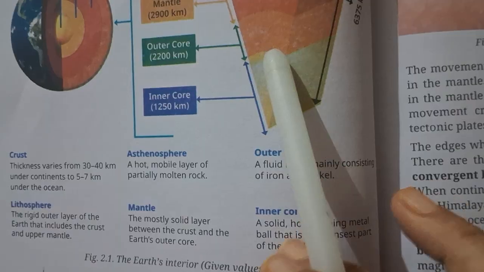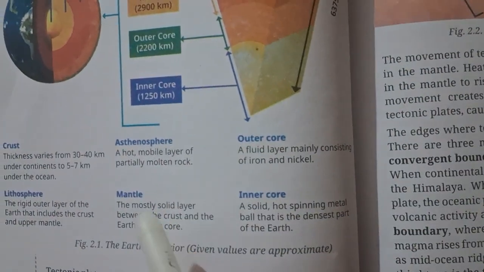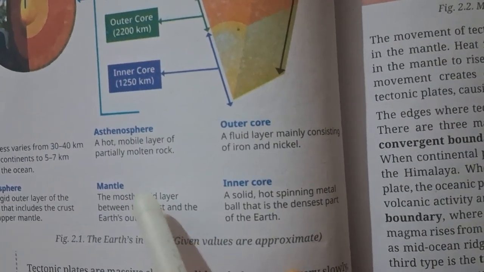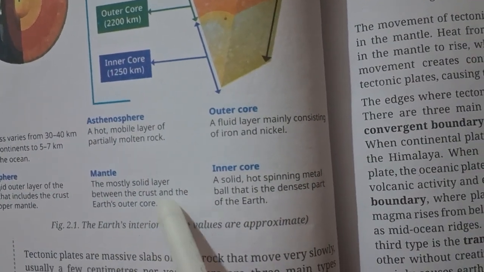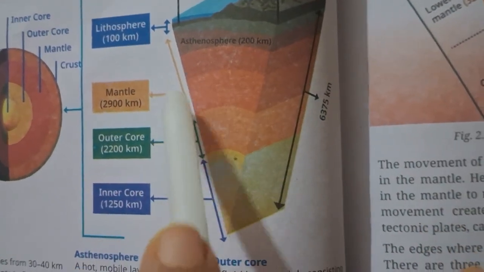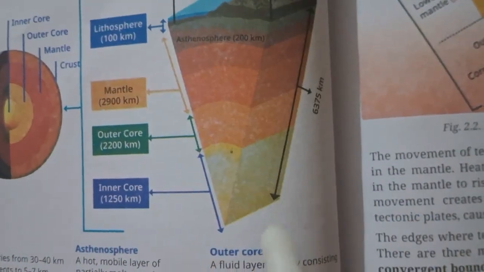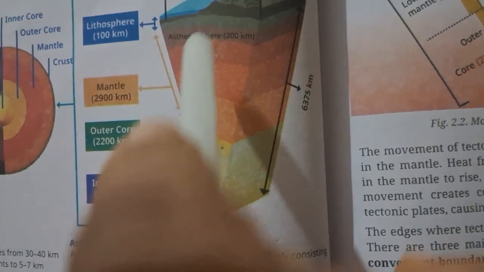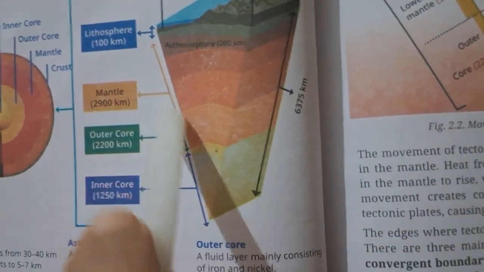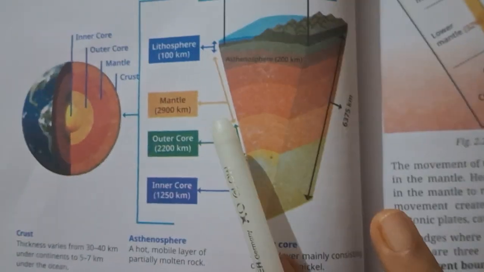So now you can see the asthenosphere, which we already understood. Here the mantle: the mostly solid layer between the crust and the earth's outer core. You can see the diagram again. This orange mantle layer comes between the first crust layer and the outer core layer. So it is very easy to understand. The mantle thickness you can see is around 2900 kilometer.